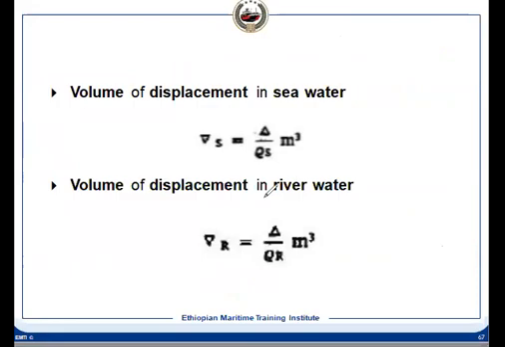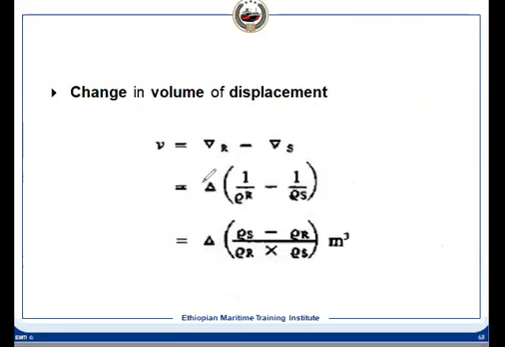This is the seawater volume and this is the river water volume, and we can deduct them to find V. Why are we interested in V? Because that is the volume of displaced water. It means the displaced water has increased because of that change in volume.